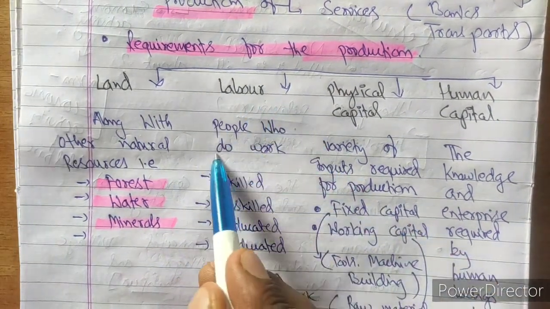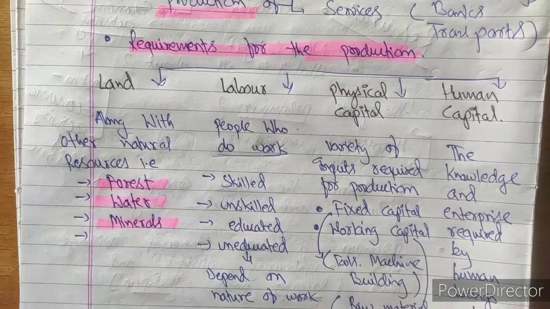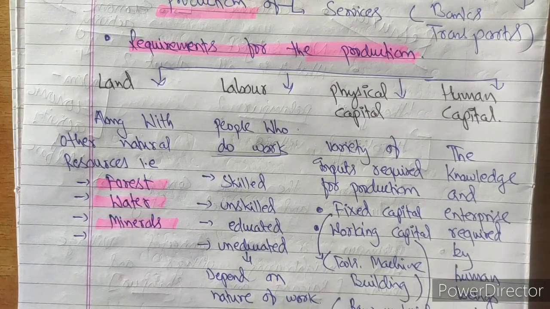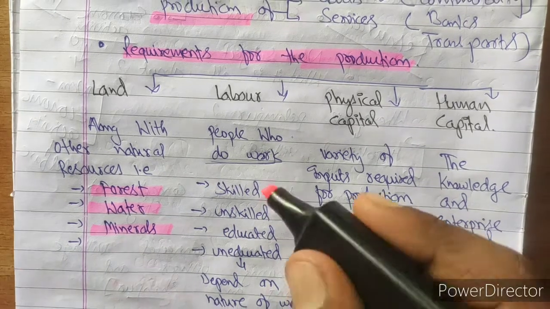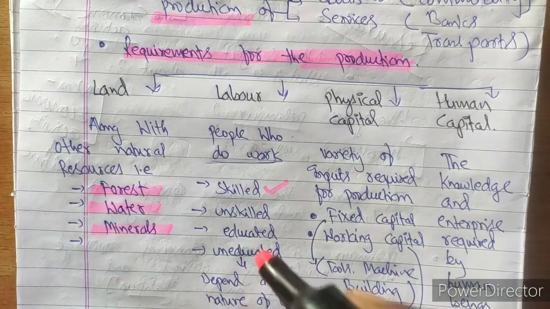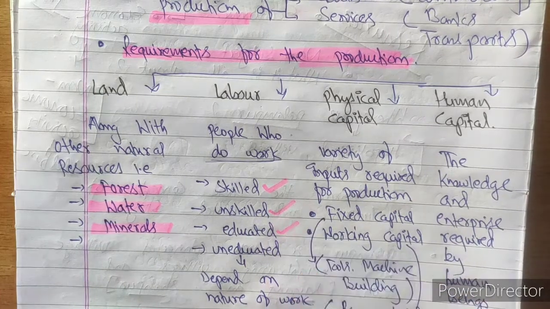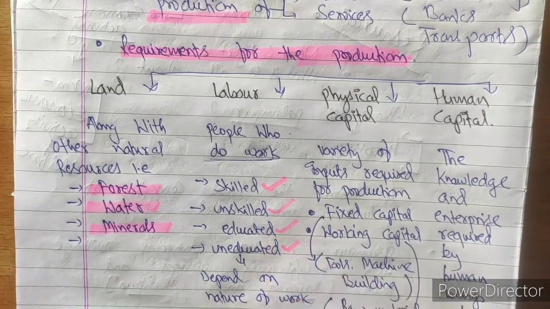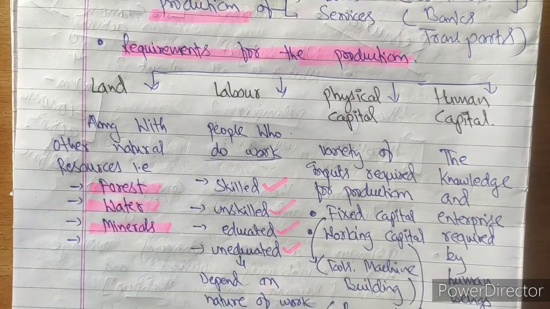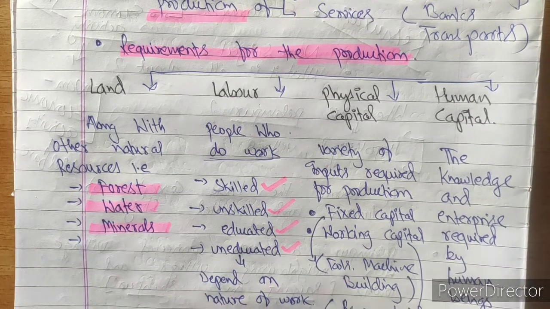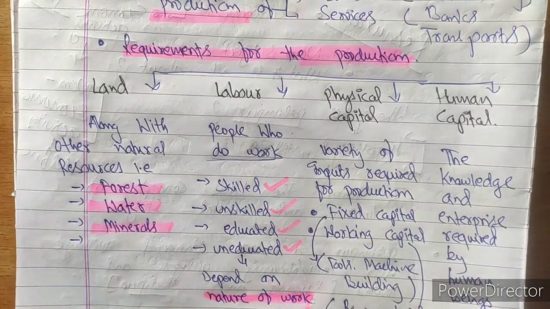So labor includes people who do work. Now these laborers can be of different categories. There can be laborers who are skilled, there can be laborers who are unskilled, there can be educated labor, there can be uneducated labor also. It depends on the nature of work, the kind of labor that is required.